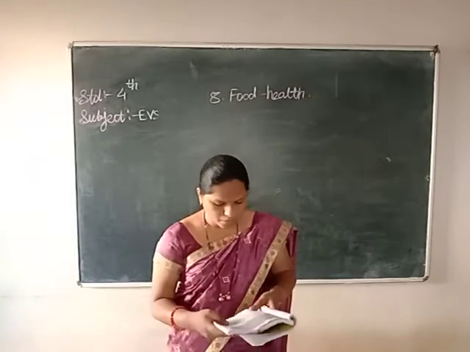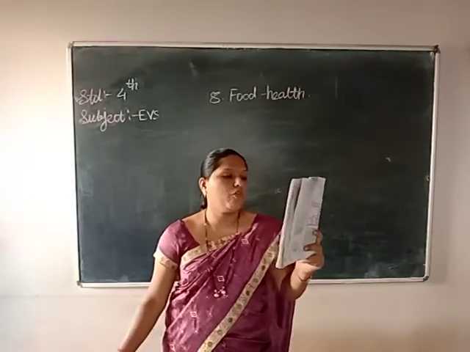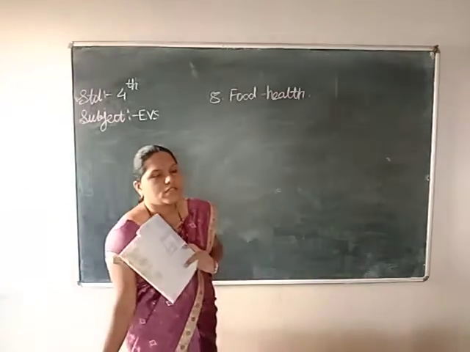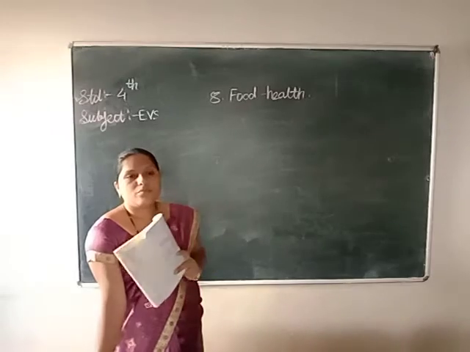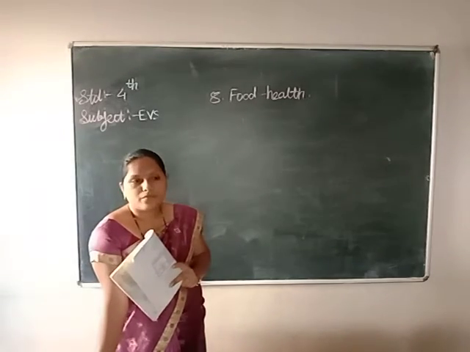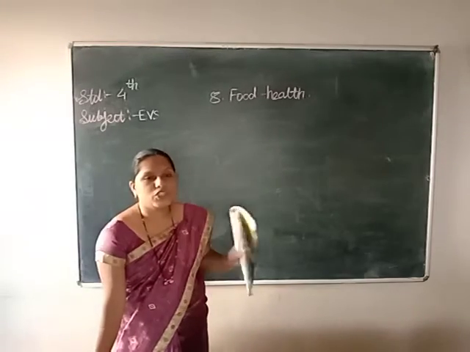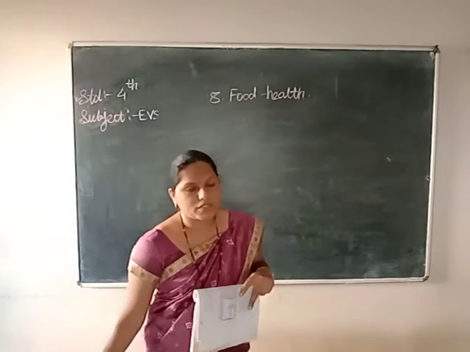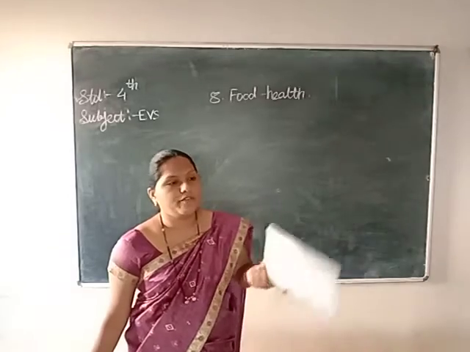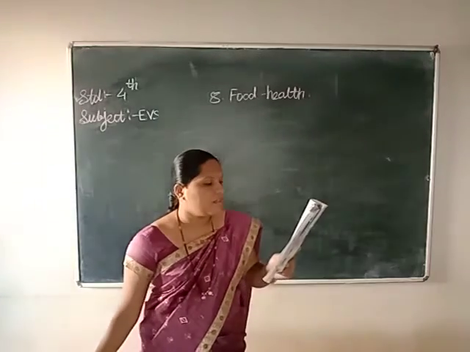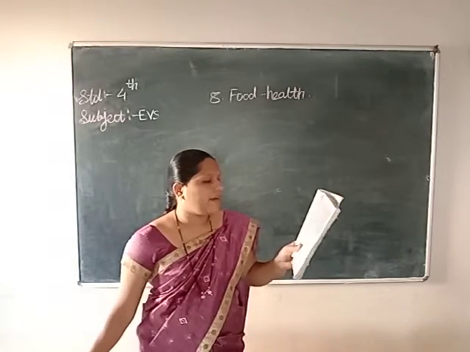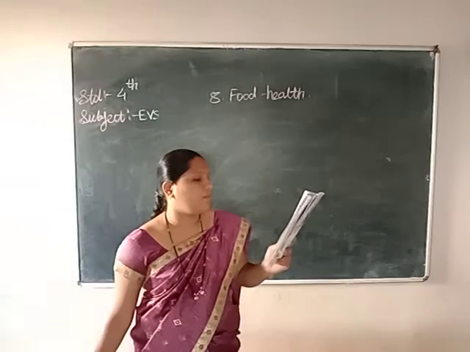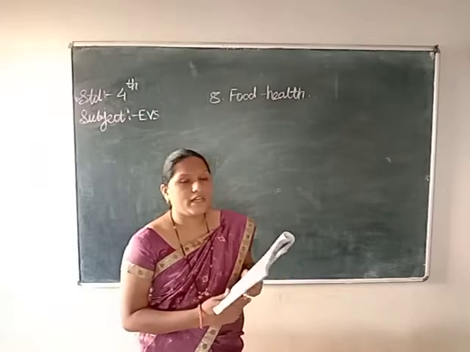On page 70 a chart is given to you, with the name of the animal and the food they eat. You are eating all the vegetables, eggs. Some people are eating non-veg food, meaning egg, meat, chicken and fish. All these are called non-vegetarian. You are both, eating vegetarian and non-vegetarian, right? So here, the serial number and the name of the animal and the food that animal eats, you have to write here. So the first one given is tiger.